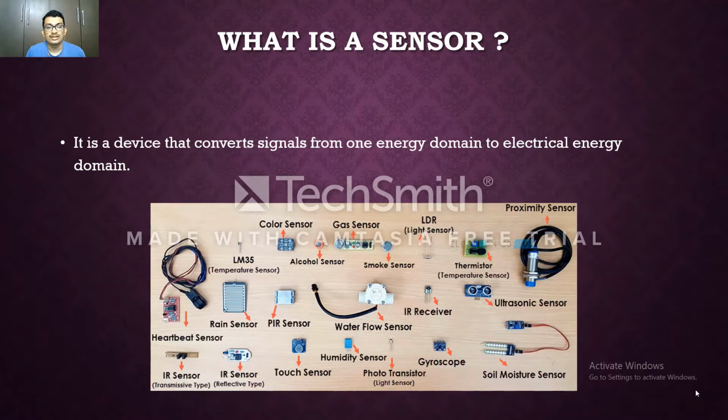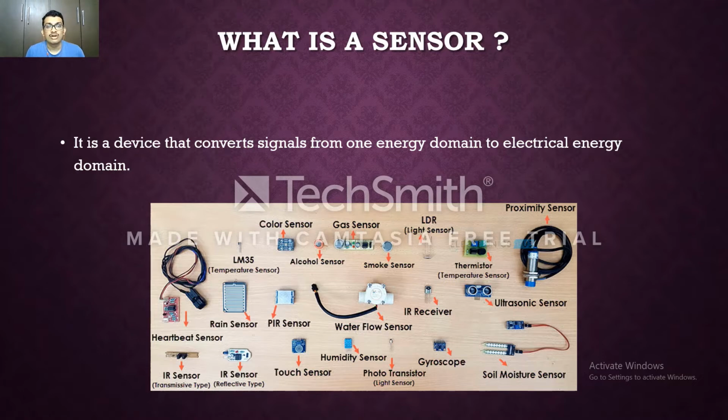These are some of the basic instrumentation sensors that we use in our industries. There are several sensors like the color sensor, gas sensor, LDR sensor, proximity sensor, and so on. All these sensors are used not only for industrial purposes but also in our daily life. There are so many sensors embedded in your phone, and some in your TV, refrigerator, and AC. Many electronic gadgets are embedded with these sensors, but many people don't notice them because they are inside.